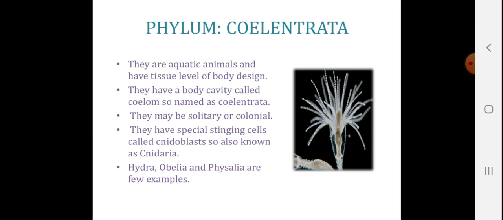Coelenterata. They are aquatic animals and have a tissue level of body design. They have a body cavity called coelom, so named Coelenterata. They may be solitary or colonial, that means they are present singly or in a group. They have special stinging cells called nematoblasts or cnidoblasts, so known as Cnidaria. Hydra, Obelia and Physalia are a few examples.